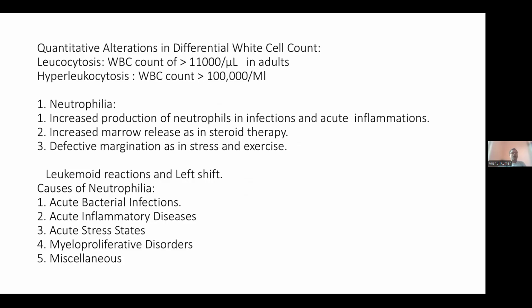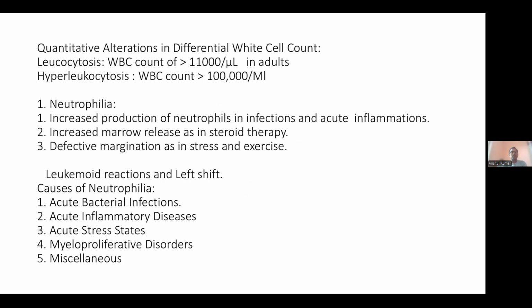Neutrophilia occurs because of increased production of neutrophils in infections and inflammations, increased marrow release as in steroid therapy, and defective margination as in stress and in exercise. Now here one important term comes, the leukemoid reaction. But before discussing the leukemoid reactions and the left shift, we will see what are the causes of neutrophilia.